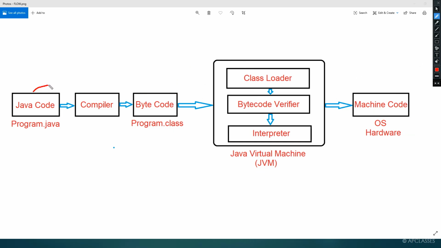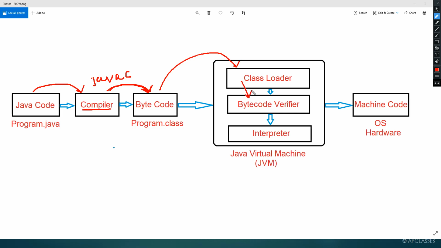Java source code having an extension .java will be converted with the help of the compiler to bytecode. Now remember, the compiler name in Java is javac, JAVAC. So the source code is converted to bytecode by the compiler. With the help of the class loader, it is loaded to the JVM.